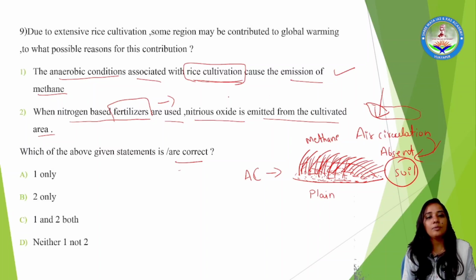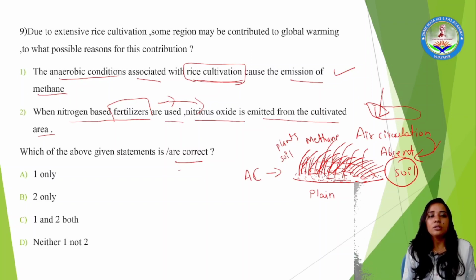The fertilizers will be transformed into nitrous oxide, which is continuously released from the plants and soil. Okay, soil needs nitrogen. Why? To increase the yield. The yield of the crop will increase if nitrogen fertilizer is sprayed on it.